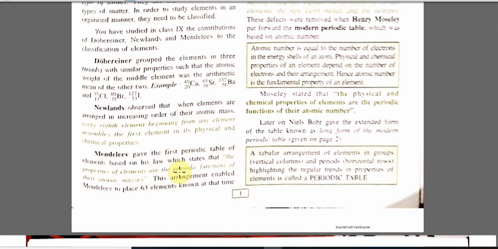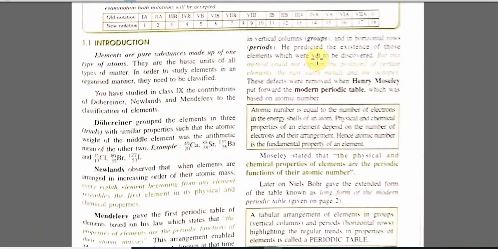Now at the time of Mendeleev there were around 63 elements known. He arranged those elements in groups and periods. Now there were some defects in Mendeleev's table. Students, we have covered this chapter in class 9 successfully, and these defects were removed by Henry Moseley, who put forward the modern periodic table and the modern periodic law.